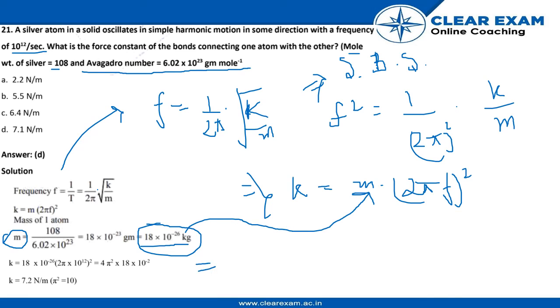The moment we put this, we get the answer 7.2 Newton per meter, and here we have taken pi square equal to 10. If we look closely, the only answer which is close to this is option D, 7.1 Newton per meter.